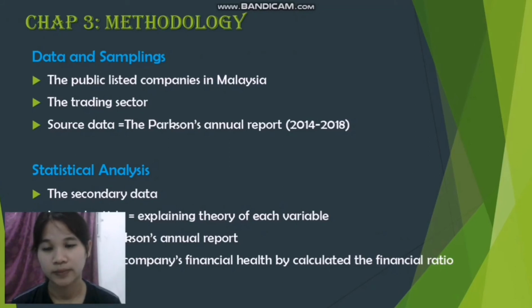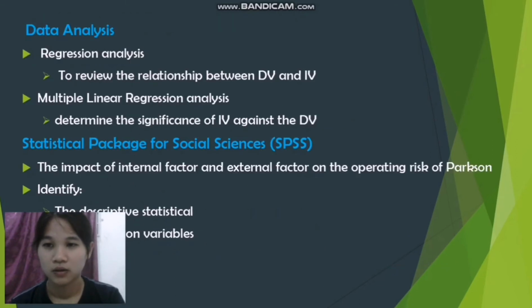In data and sampling, Parkson Holding consists of a public listed company in Malaysia, and it is in the trading sector. For the statistical analysis we will use secondary data, which is from journals, articles, and websites. Multiple linear regression analysis will be used to analyse the data, and SPSS will also be used to review the relationship between the dependent and independent variables.